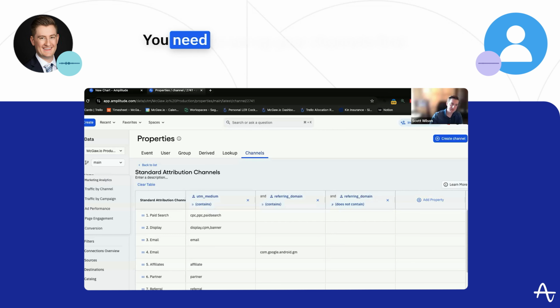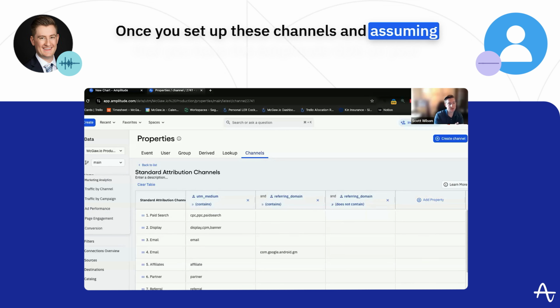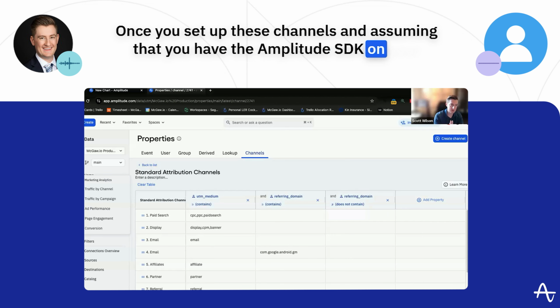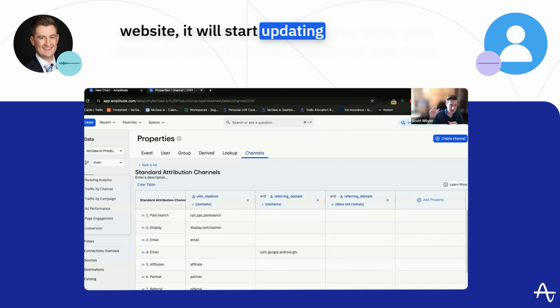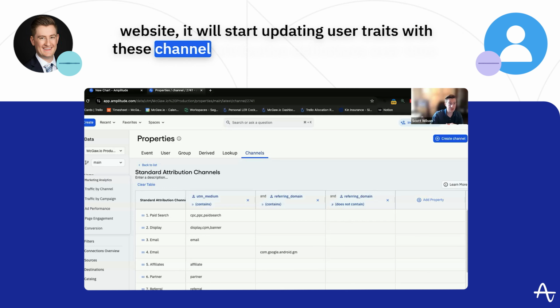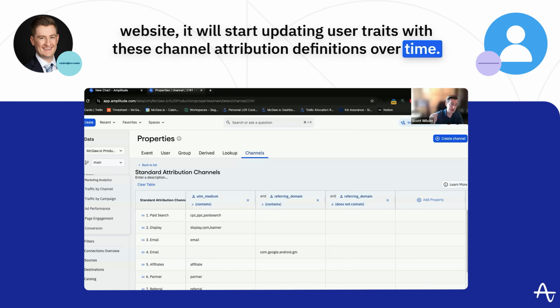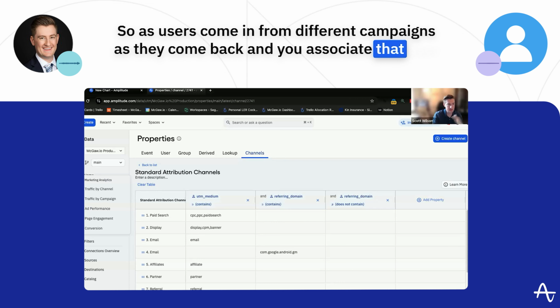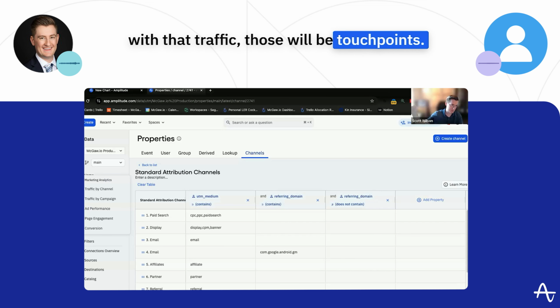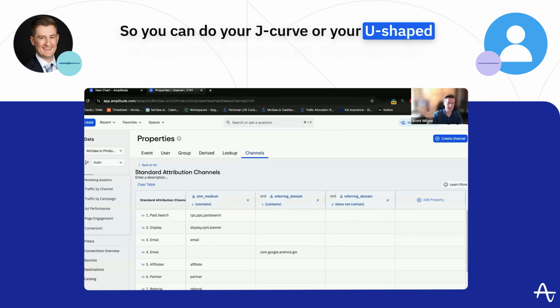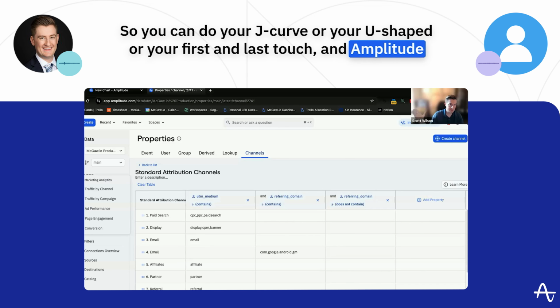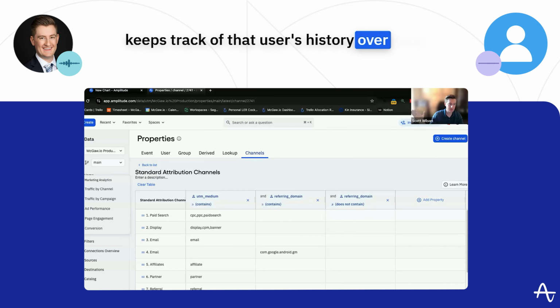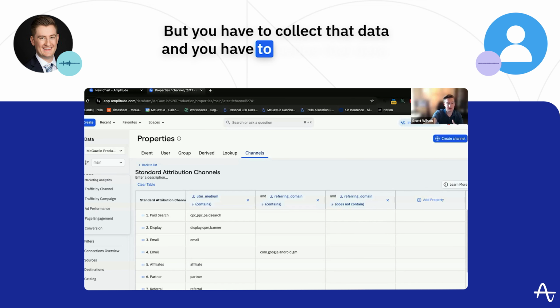Yeah, great question. You need to set up your channels first. It's going to pull from these channel definitions. Once you set up these channels, and assuming that you have the Amplitude SDK on your website, it will start updating user traits with these channel attribution definitions over time. So as users come in from different campaigns, as they come back and you associate that user with that traffic, those will be touch points. So you can do your J-curve or your U-shaped or your first and last touch, and Amplitude keeps track of that user's history over time. But you have to collect that data and you have to define that data.